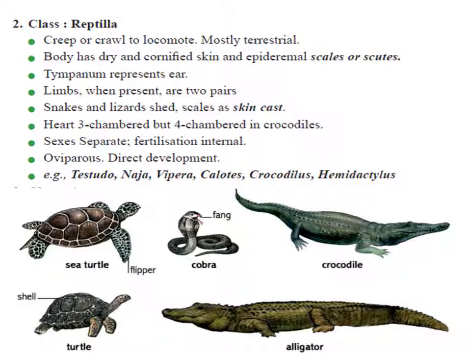The heart is again three-chambered. They are also cold-blooded, with the exception of crocodile, where the heart is four-chambered. Animals are unisexual, with internal fertilization and ovoviviparous development. That means the egg contains a fully developed young one at the time when it is laid. So development is direct. Examples: snakes, chameleon, hemidactylus.